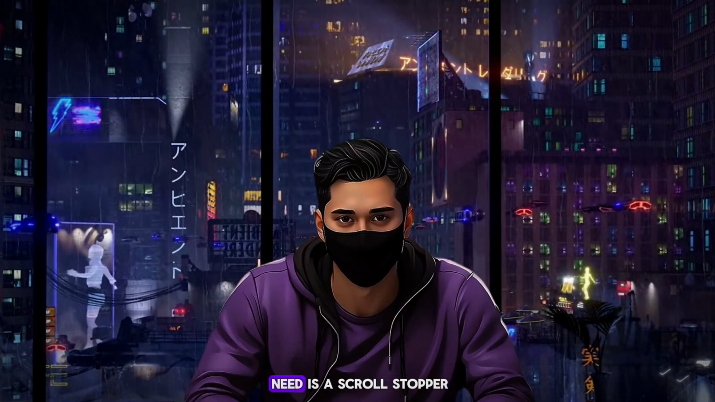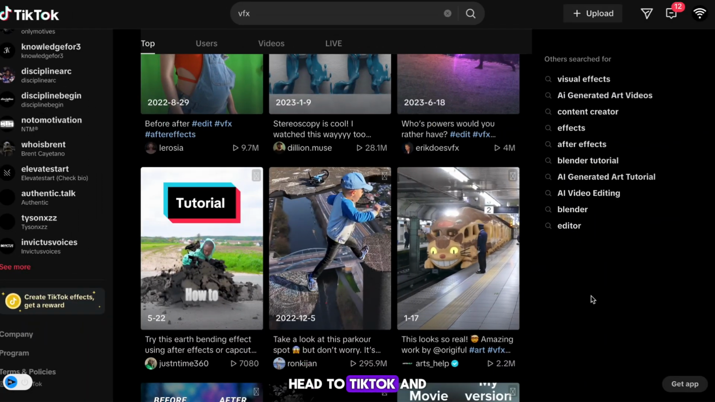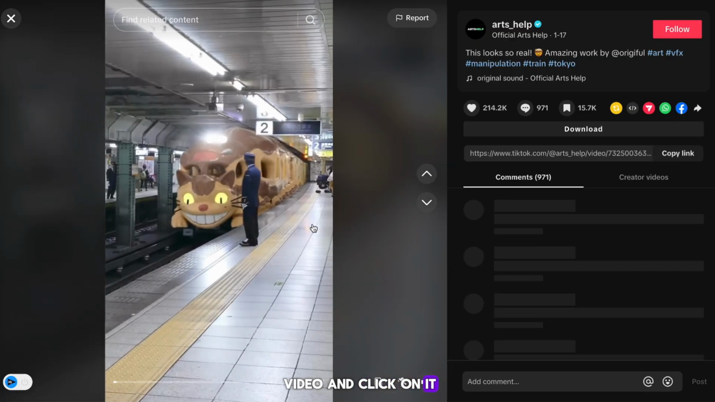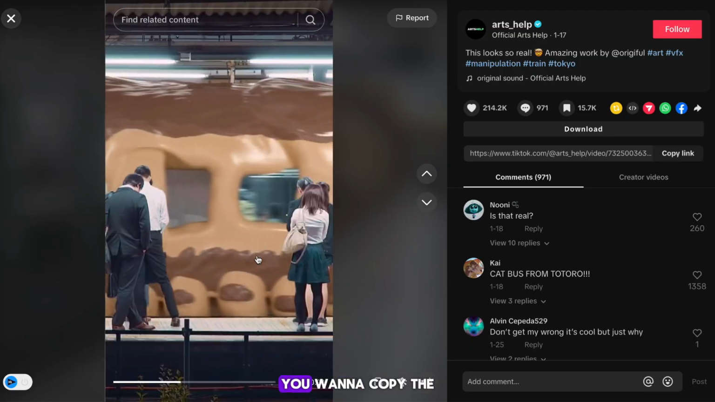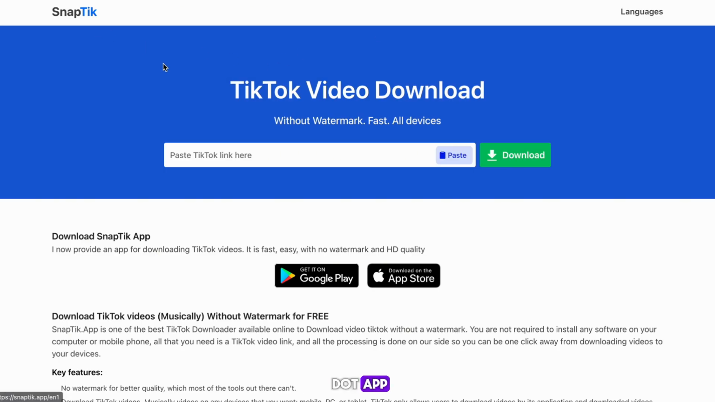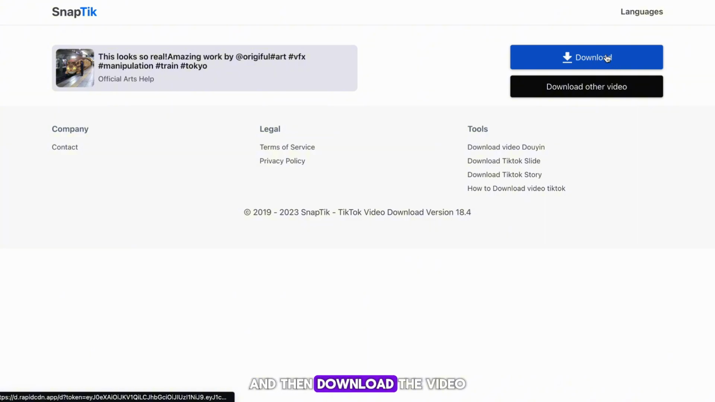The final thing we need is a scroll stopper. Head to TikTok and search for VFX. Find a mind-blowing video and click on it. Now on the right of the page, you want to copy the video link. Now head to this website called snaptic.app. Once here, paste the link into this box here, and then download the video.